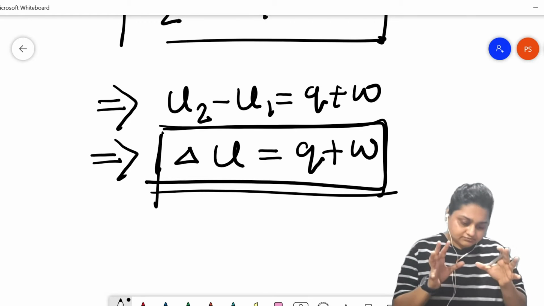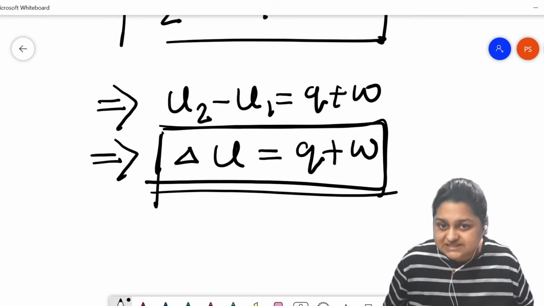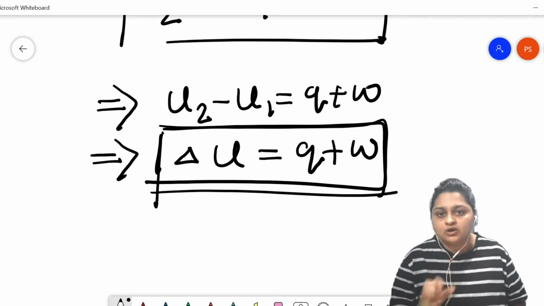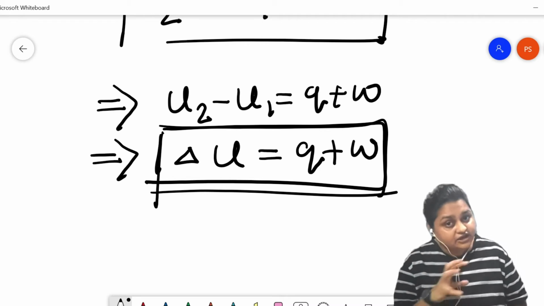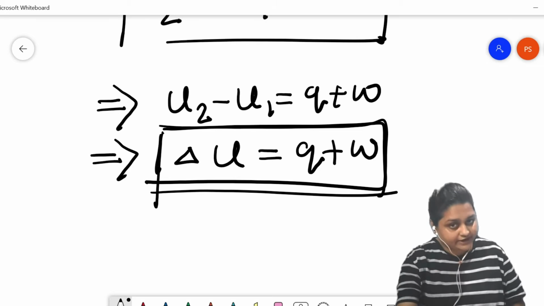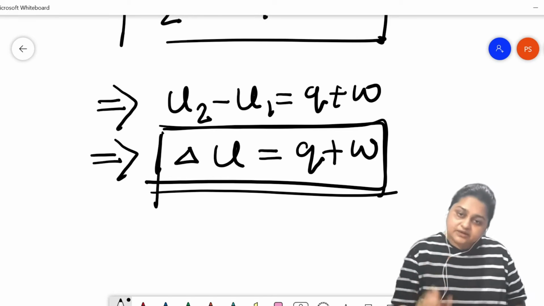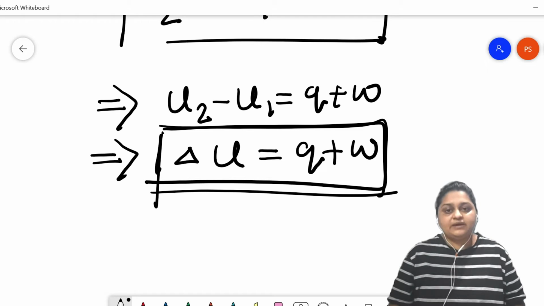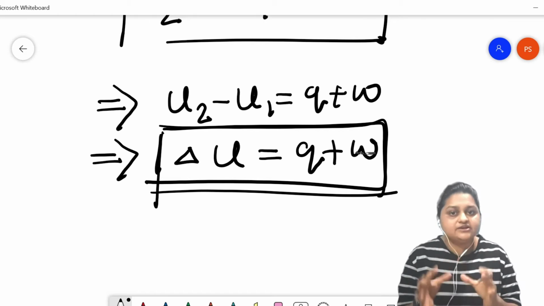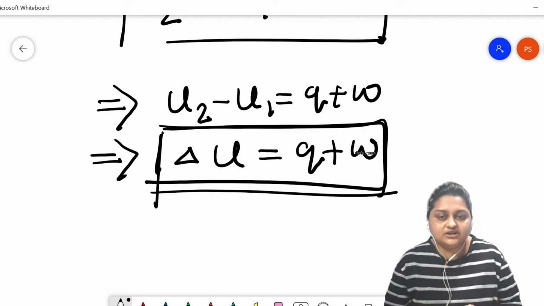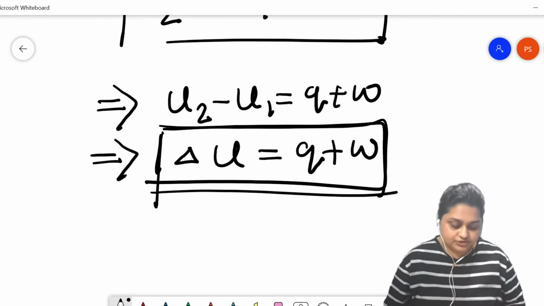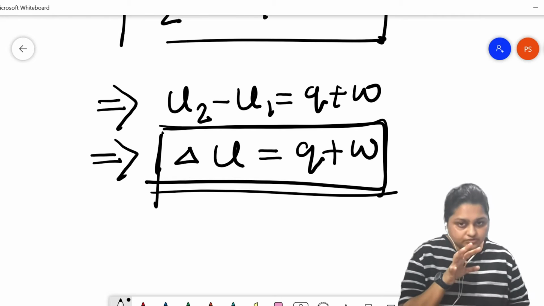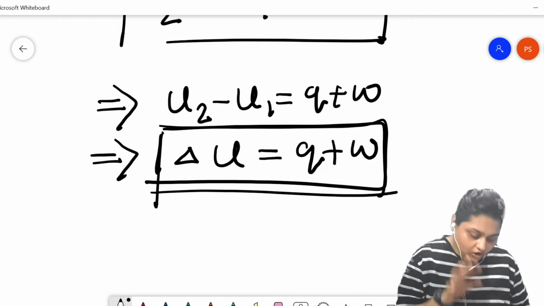Now, in this equation, a finite amount of heat energy has been provided, a finite amount of work energy is stored within the system, and as a result of that, a finite amount of internal energy has changed.